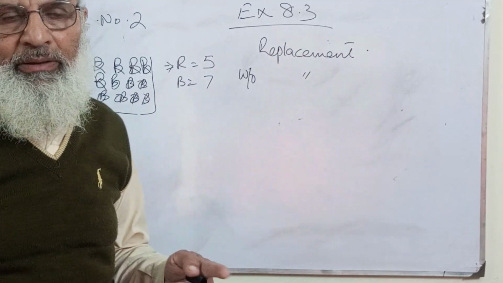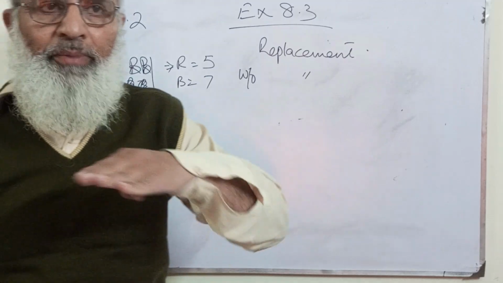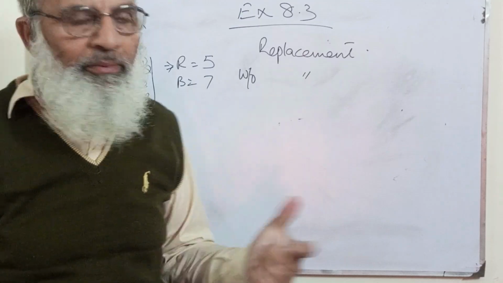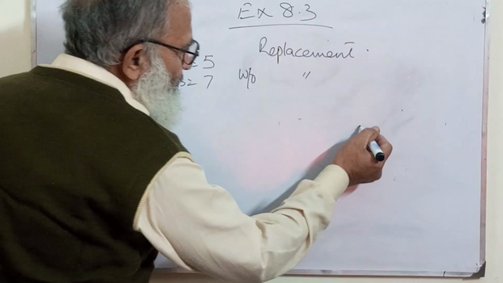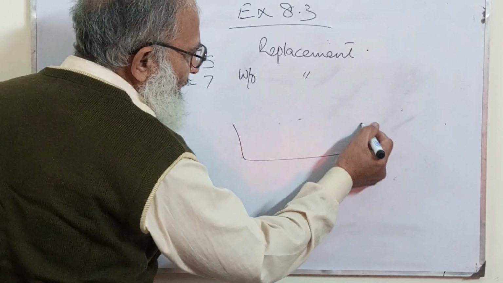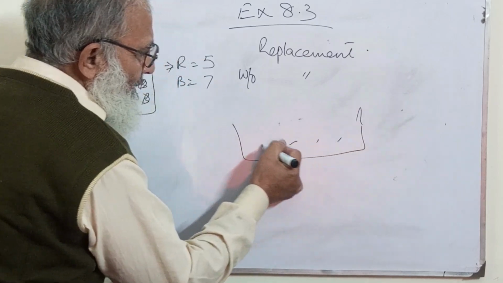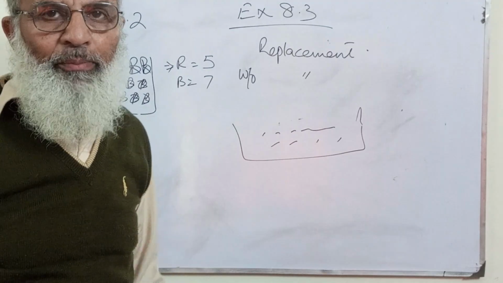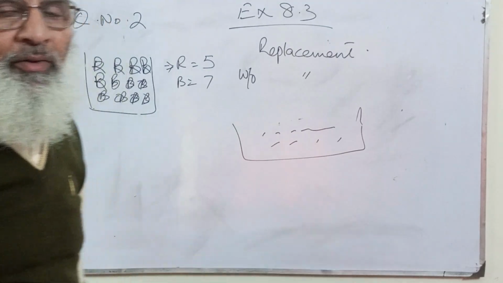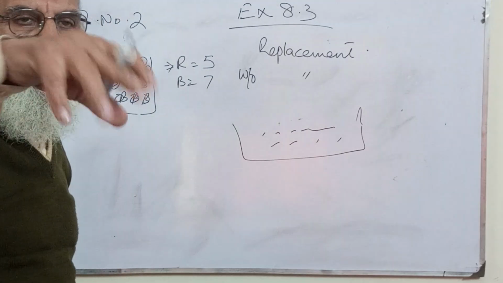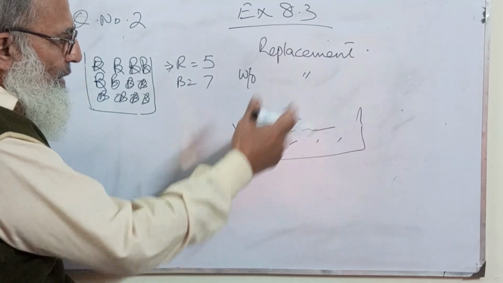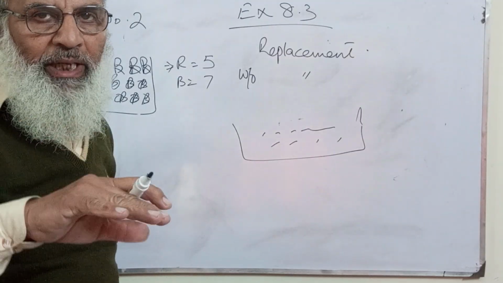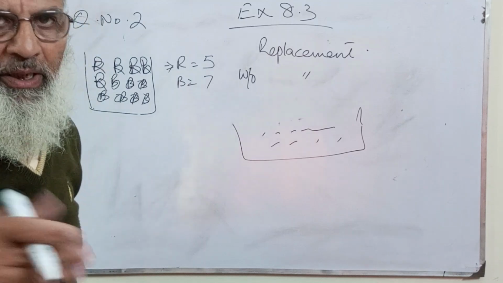For example, you have to select a team. You put some folded chits in a cup or in a bowl, shuffle them, and you have to select a team of five players.